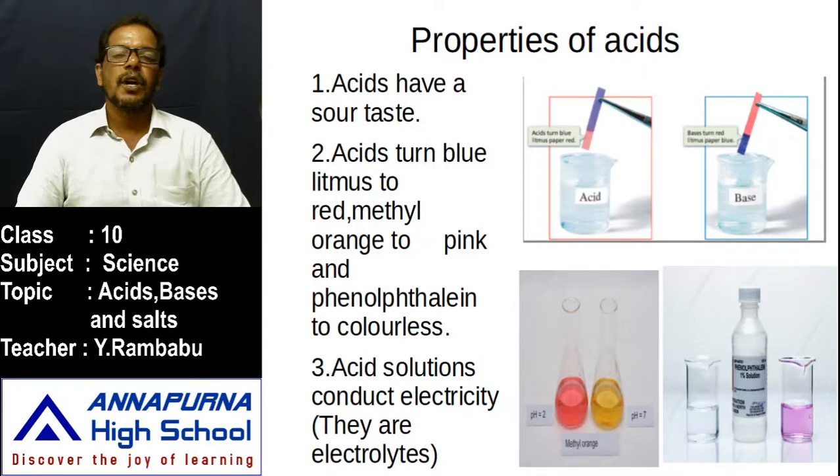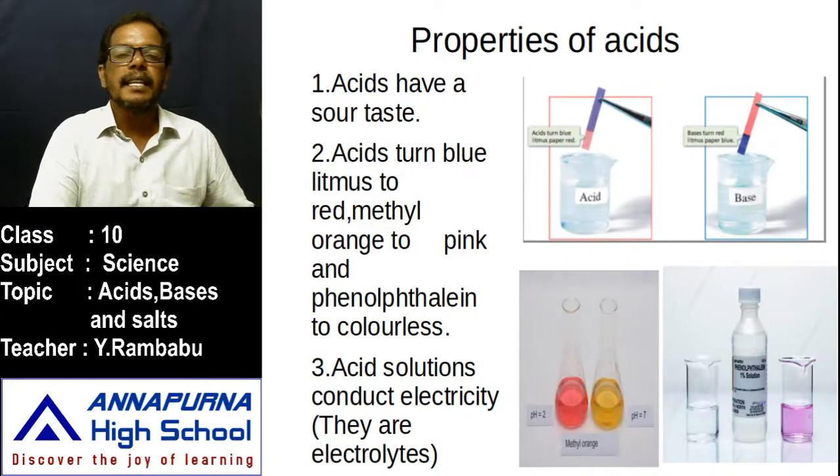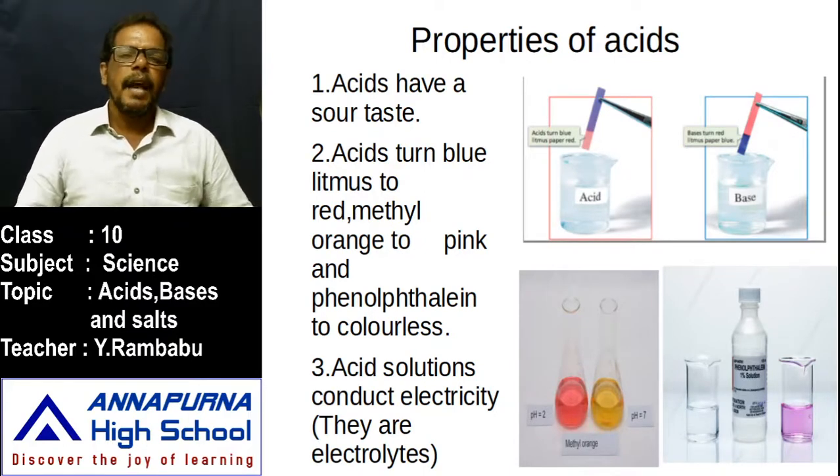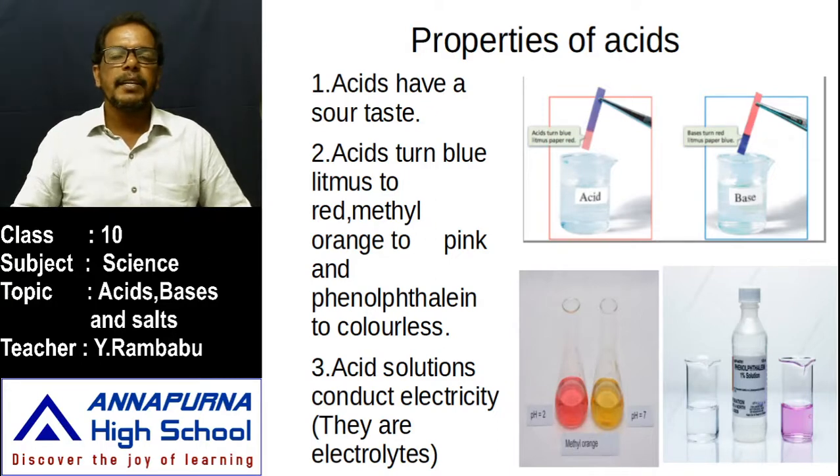Already we have learned how to test an acid and how to test a base by using the indicators. We have three indicators. What are they? Litmus paper or litmus solution, methyl orange and phenolphthalein indicator. These three indicators are mostly used to test whether the substance is acidic, basic or neutral in nature. Acids change blue litmus paper into red. Bases change red litmus paper into blue.